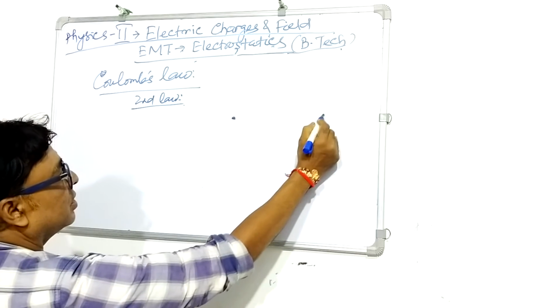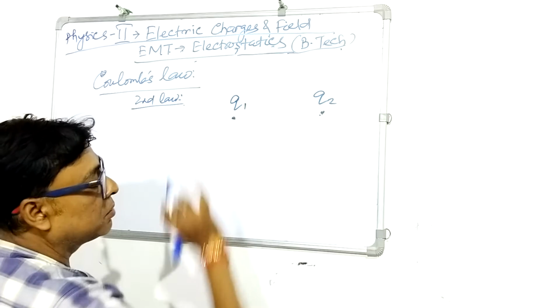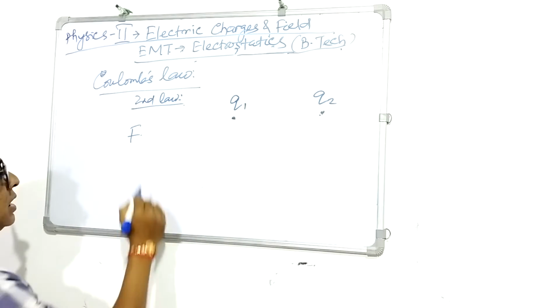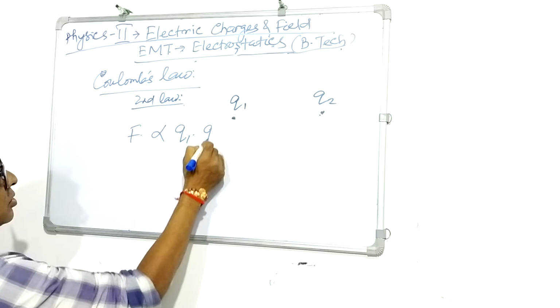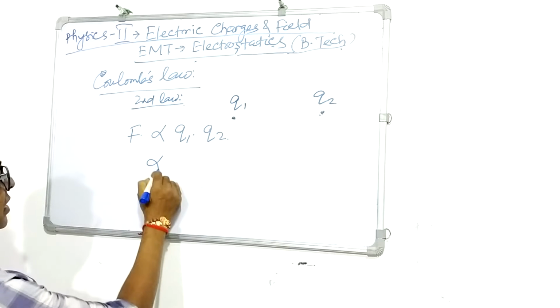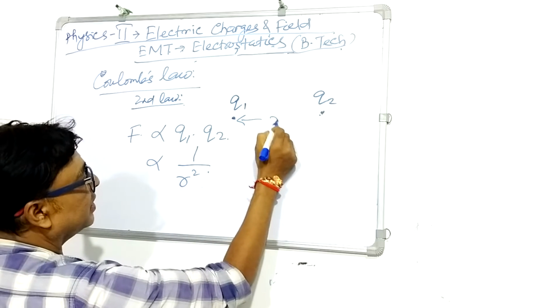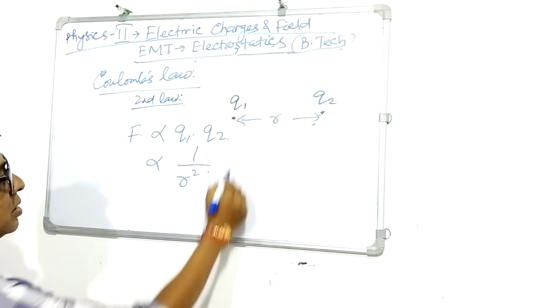Suppose, for example, these are two charges Q1 and Q2, irrespective of the polarity. Suppose F is the force. The force is directly proportional to the product of the charges, and inversely proportional to the square of the distance. Suppose the distance is R. So it is inversely proportional to R square.